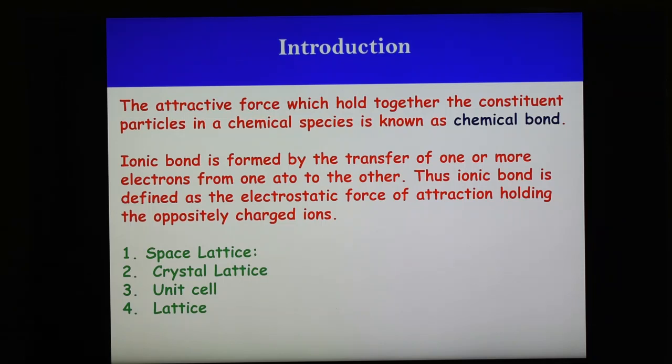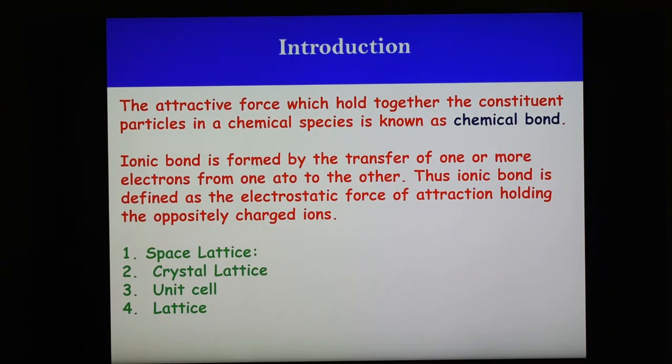Or also we can define it as the space in which the patterns of particles are repeated periodically in three-dimensional non-coplanar axes. This is also known as space lattice. In a crystal, the patterns of particles repeated periodically along the three non-coplanar axes is also known as crystal lattice. And so lattice may be one dimensional, two dimensional or three dimensional. In a crystal generally the lattice is three dimensional.